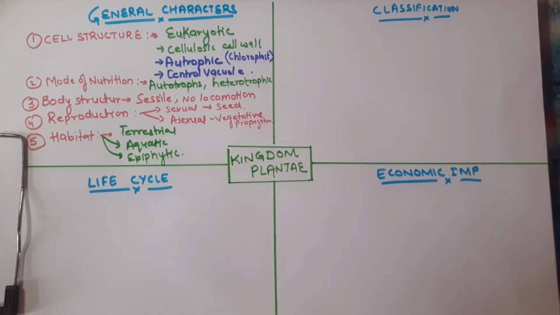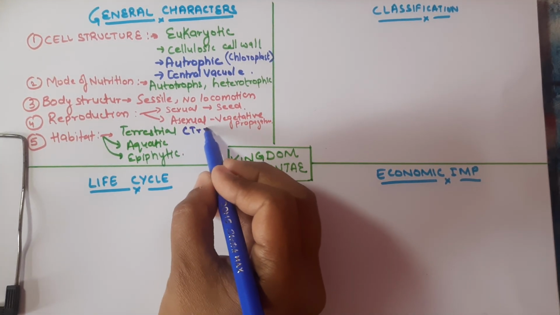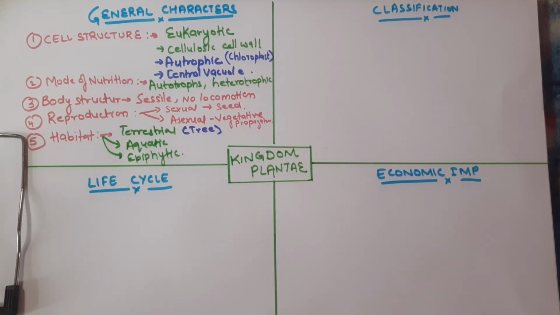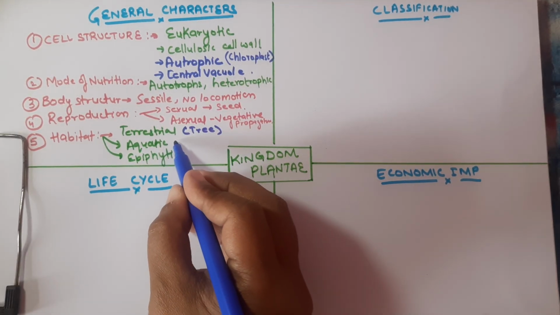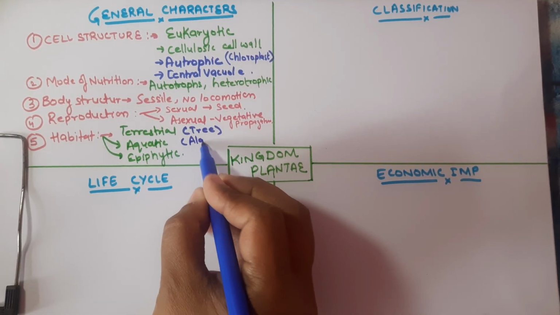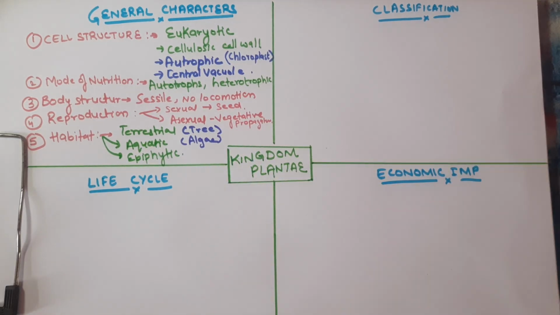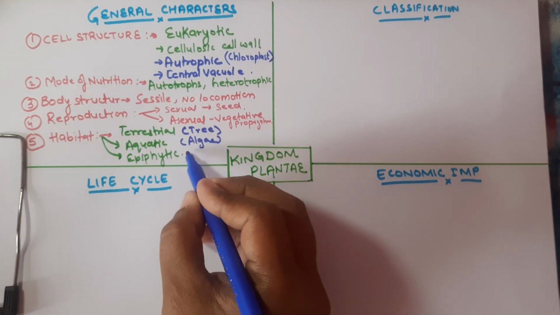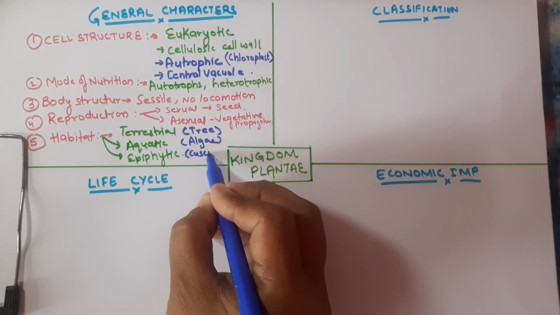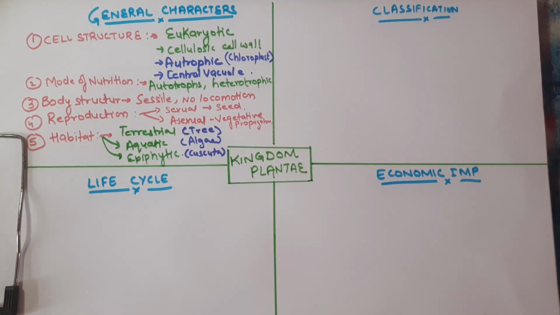For terrestrial, we all know the examples are trees or herbs, any tree like a mango tree. Aquatic is algae, which grows in the water. And epiphytic plants can grow on other plants, like the example I told you, the cuscuta. So this is all about the general characteristics of the plant kingdom species.